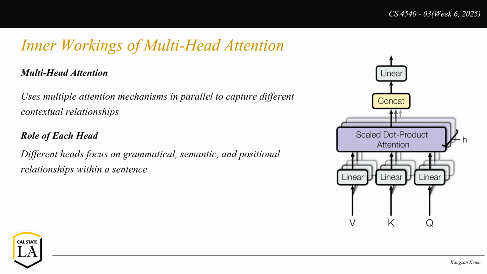Another might track semantic relationships, such as synonyms or related concepts. A third might identify long-range dependencies, like references to earlier parts of the text. By combining these different perspectives, multi-head attention allows the transformer to capture richer, more meaningful representations of language.